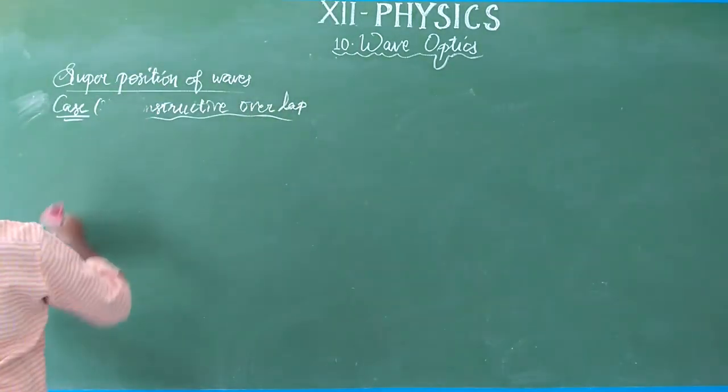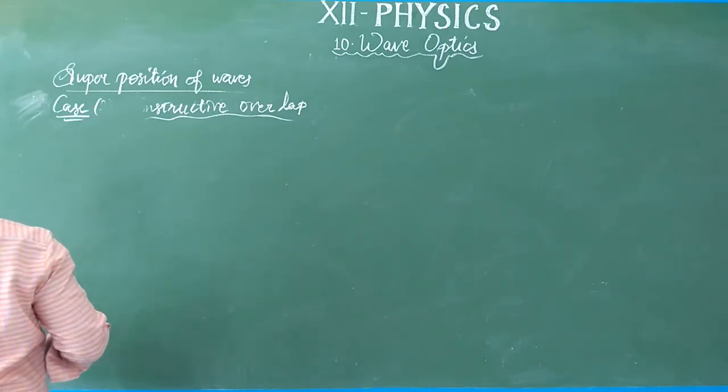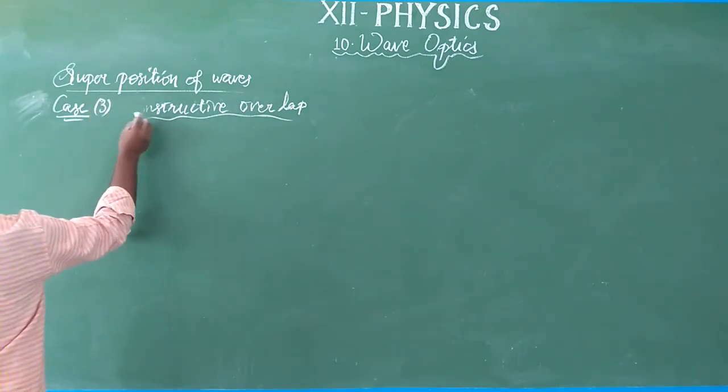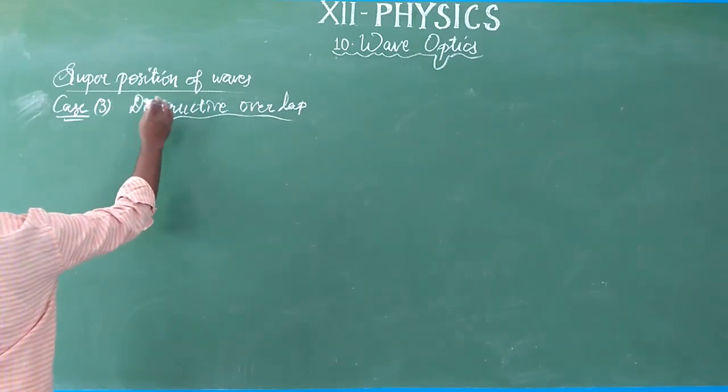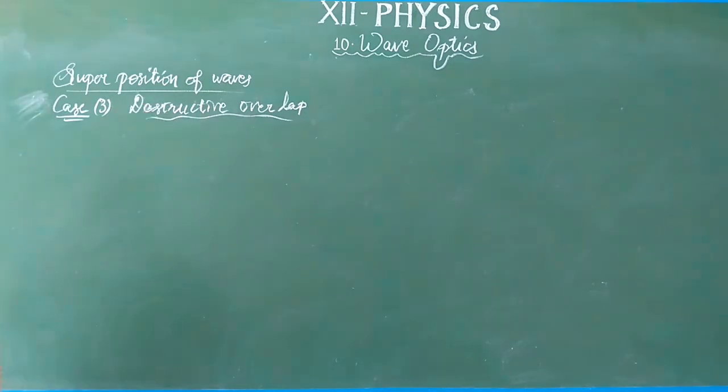So in case 3 we are going to see destructive overlap.